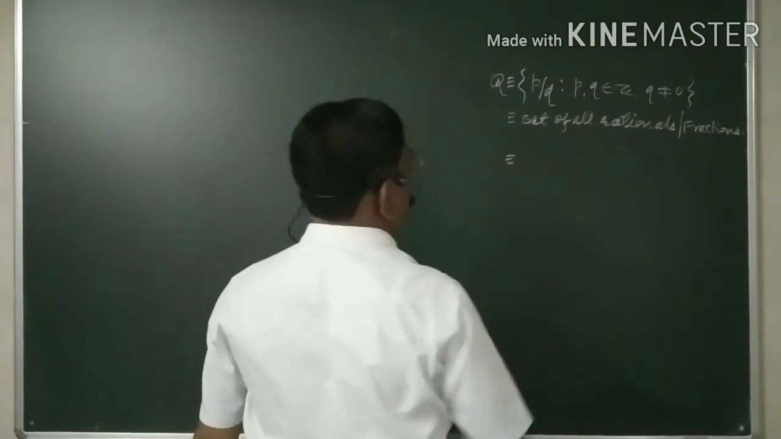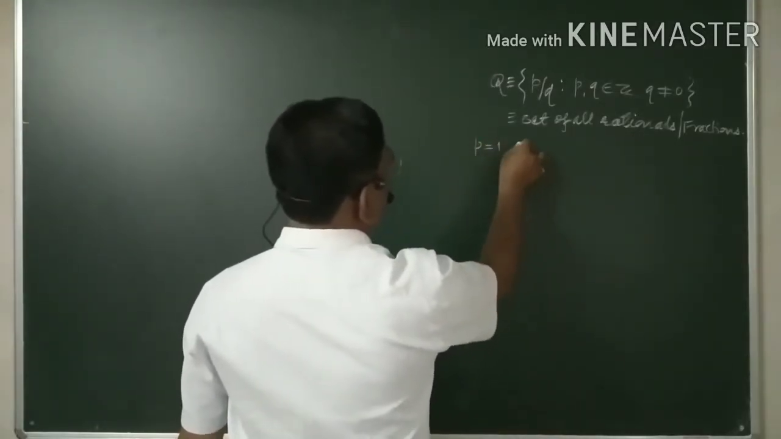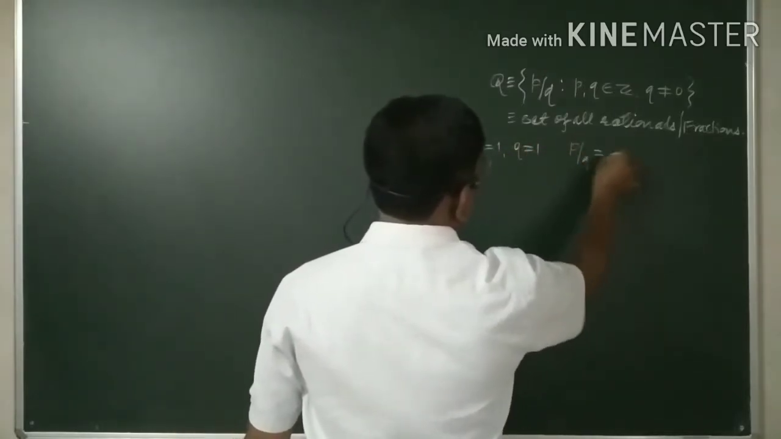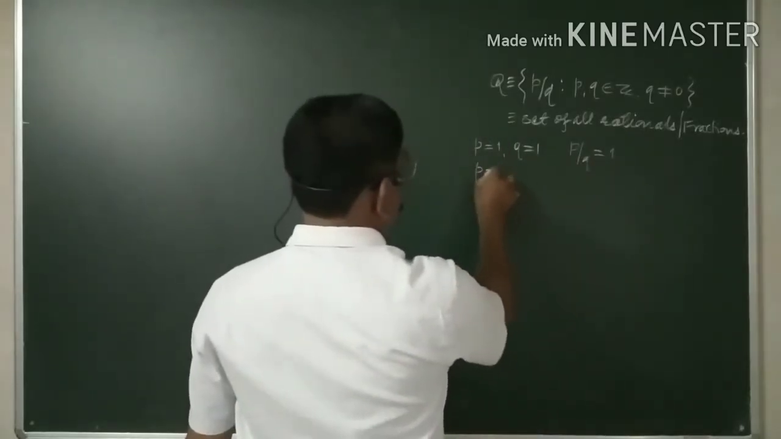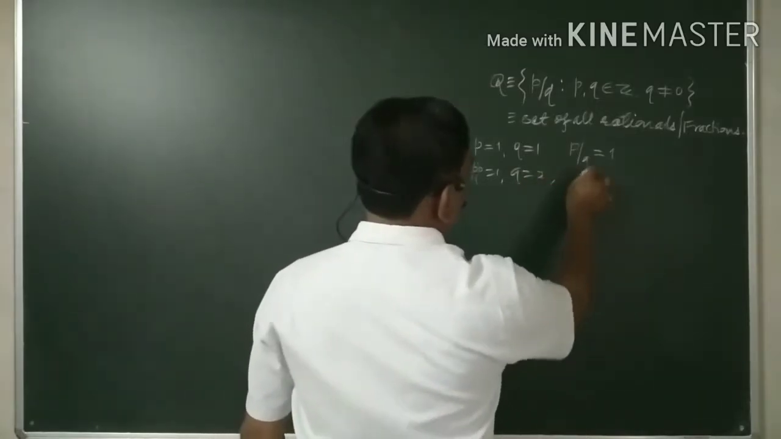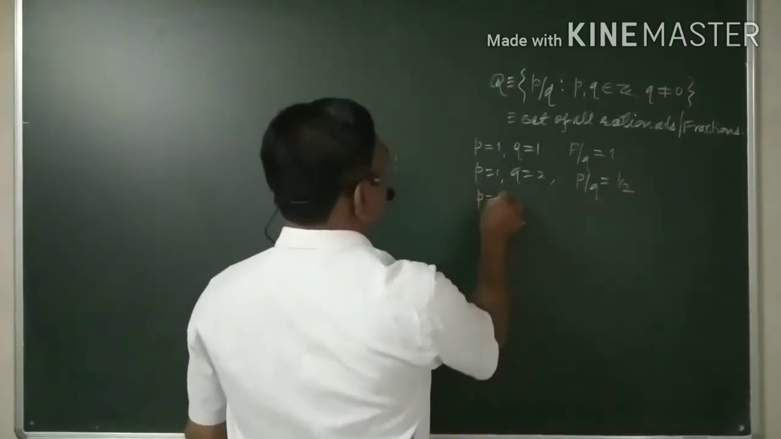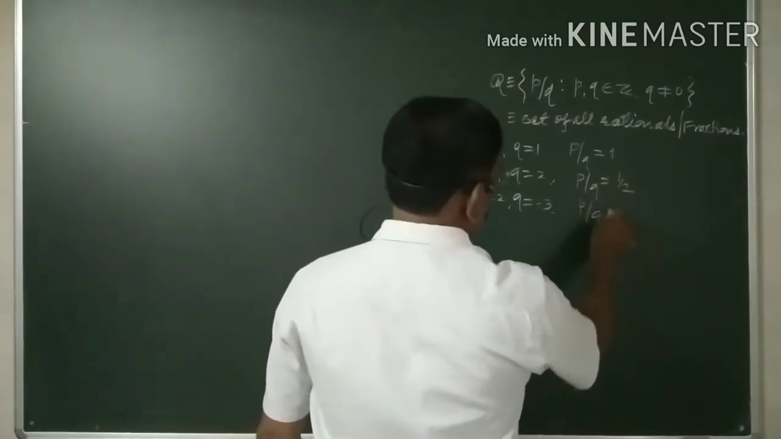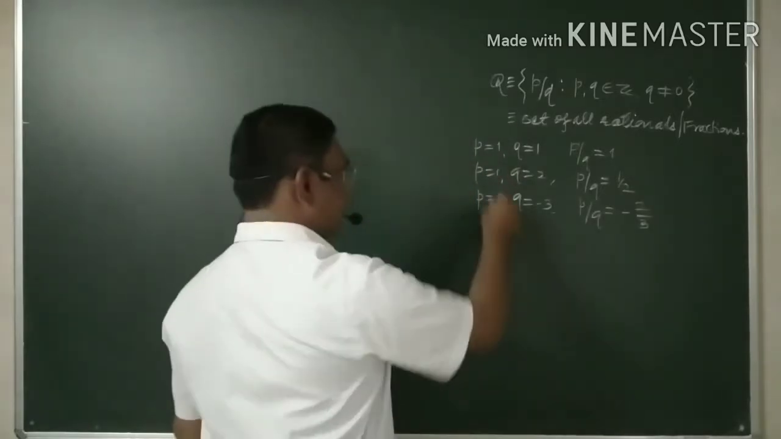If I take p equal to 1 and q equal to 1, then p by q is equal to 1. If p is 1 and q is 2, then p by q is 1 by 2. If p is 2 and q is minus 3, then p by q is equal to minus 2 by 3, and so on and so forth.